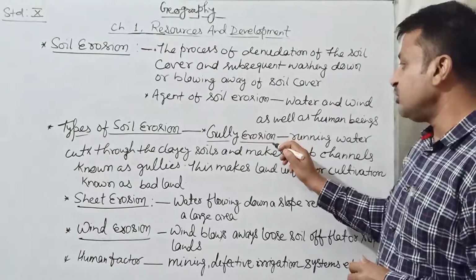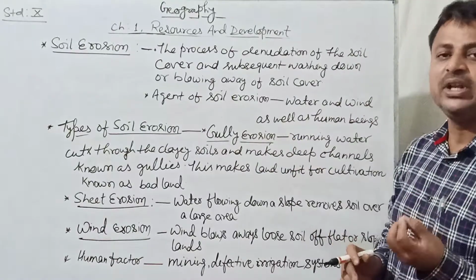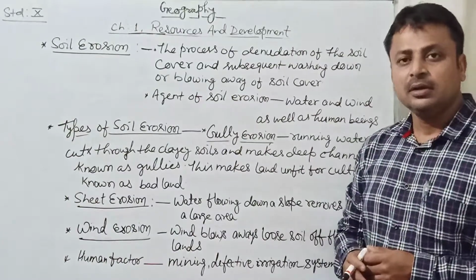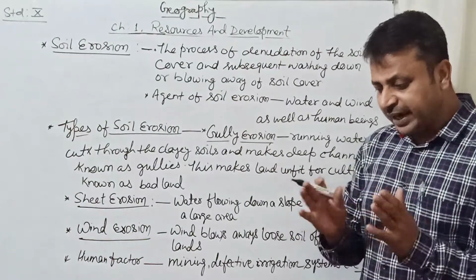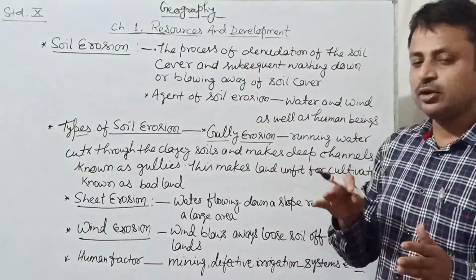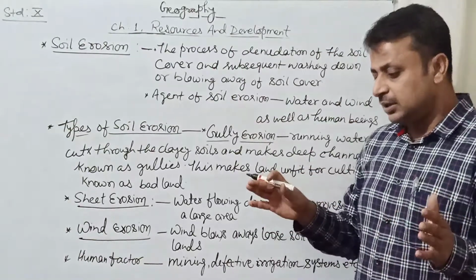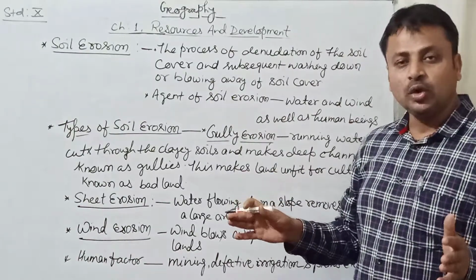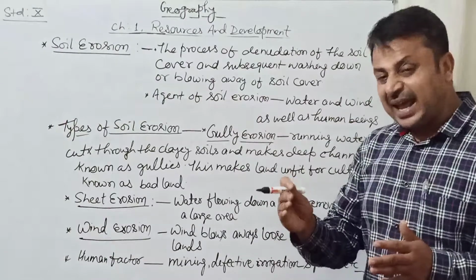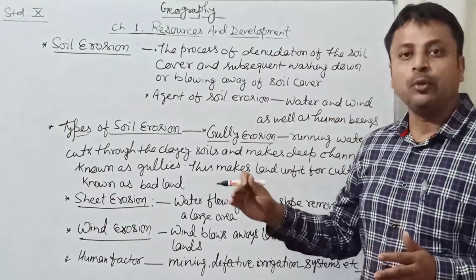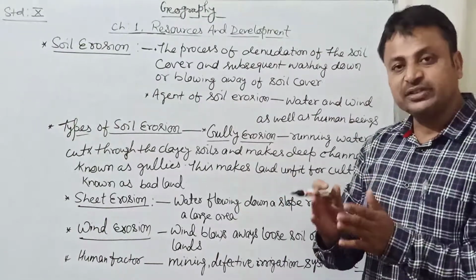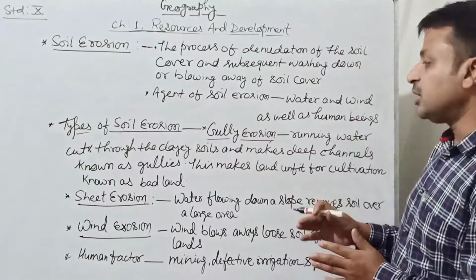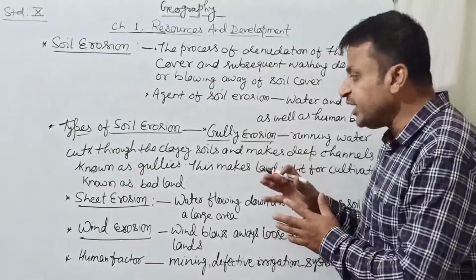That is, number one is gully erosion. What is the meaning of gully erosion? You might have noticed during heavy rainfall, at the sides of the road, when you are crossing an area having soil deposits on both sides of the road, cracks appear in those soil deposits. Gradually those cracks become wider and wider, and ultimately become a channel. So this is called gully erosion.